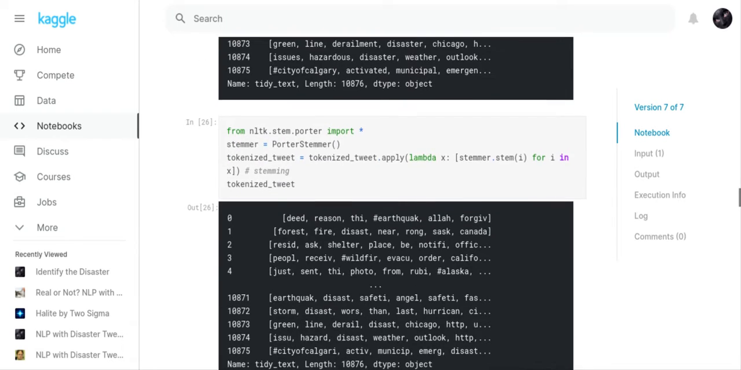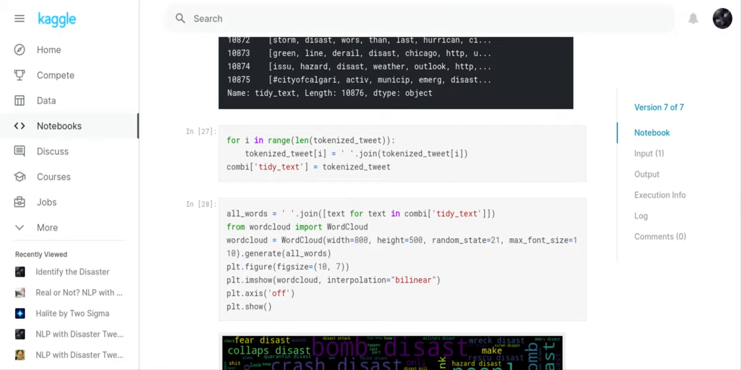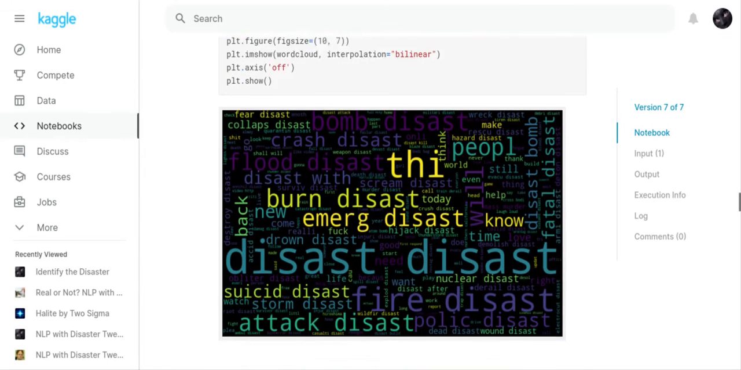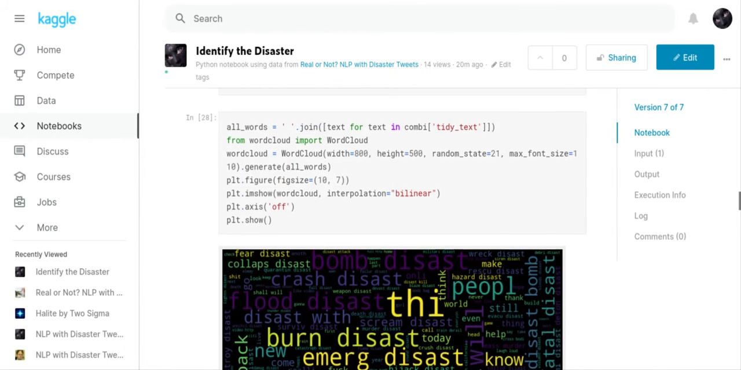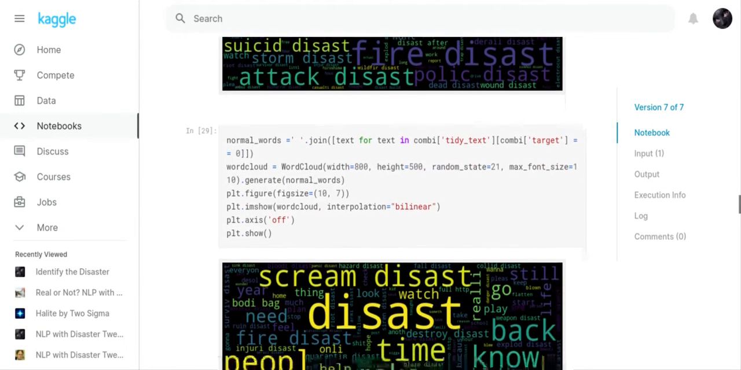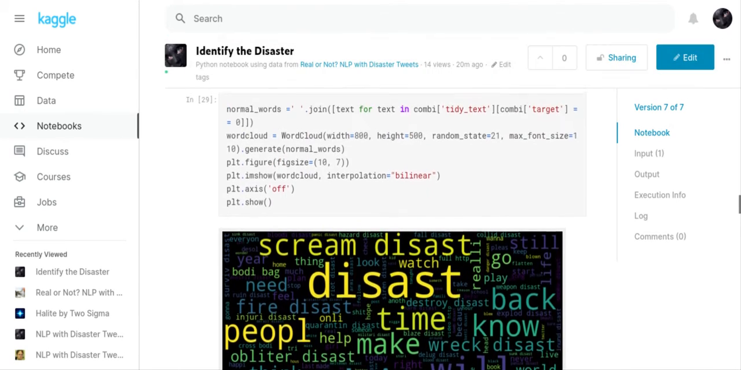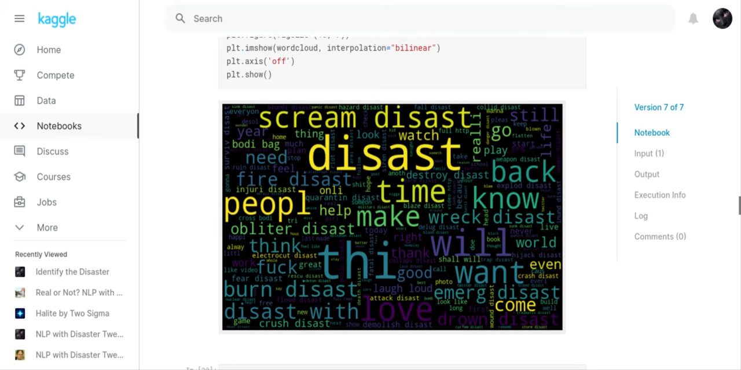I tokenized the tweets. I used the stem porter. I did some more tokenizing. So now you can see this is a list of all the words. So you can see disasters in there. And here's a list of all the normal words, which I'm not sure exactly why disaster would be in there with a normal word, but they put it in there with a normal word.